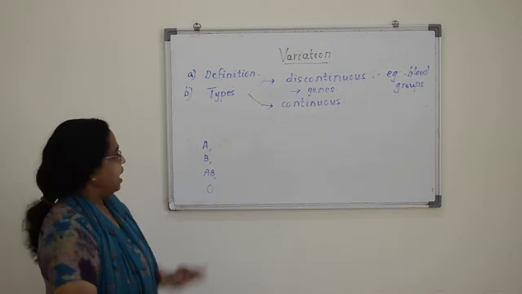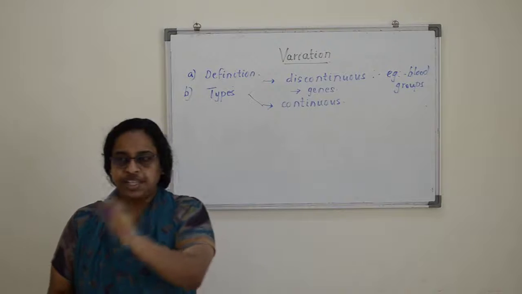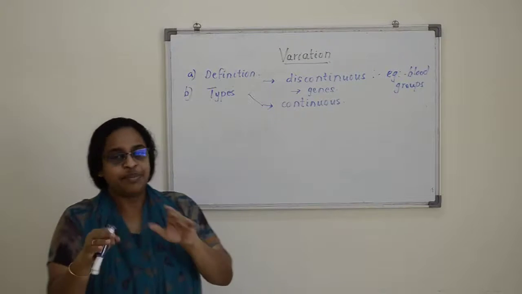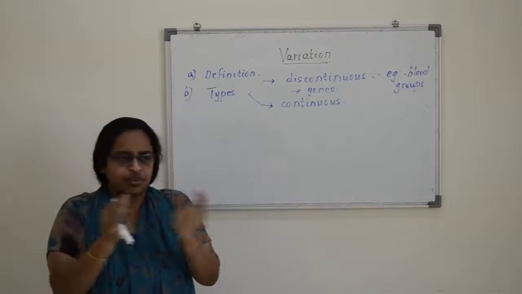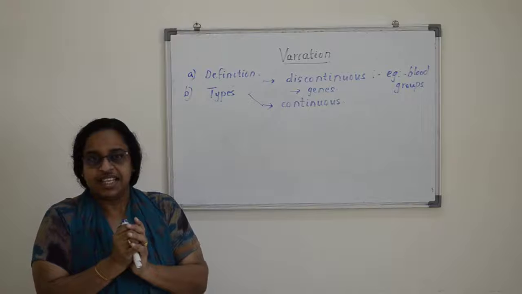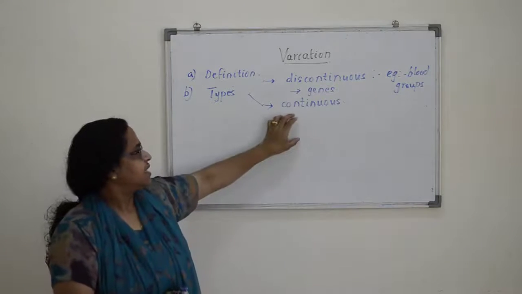Now, if you check your height and your friend's height, all of you belong to the same class. Maybe the birthdays are also not so far apart, it is more or less nearer. But still you can see a lot of difference in your height. Is it?